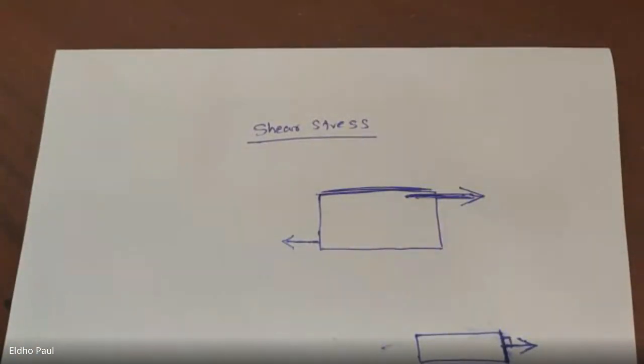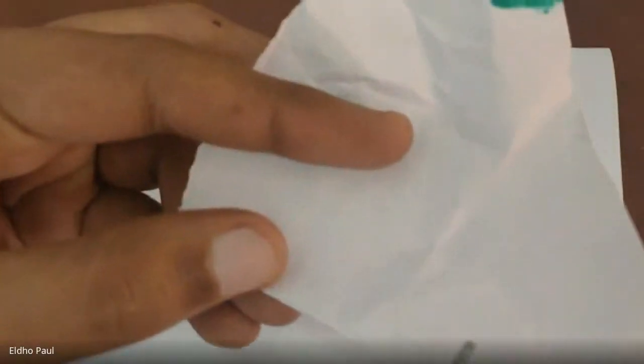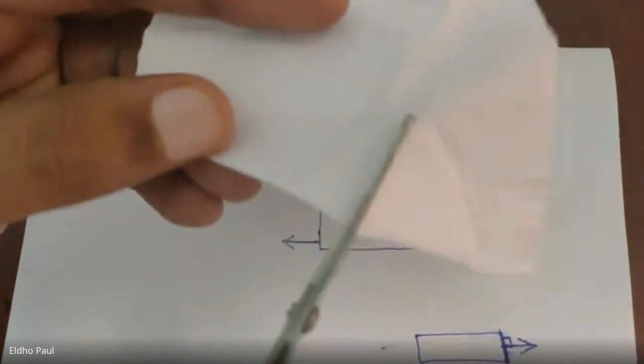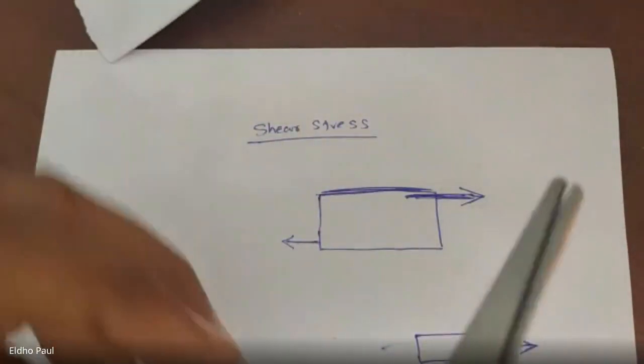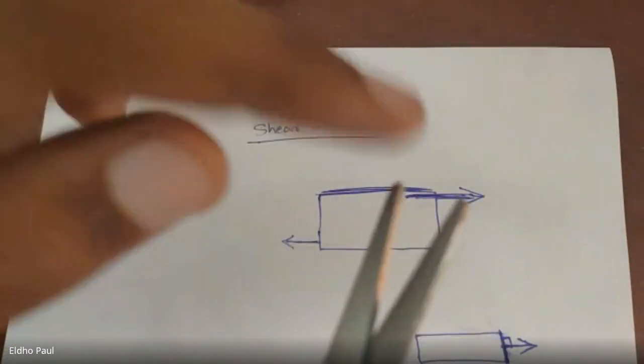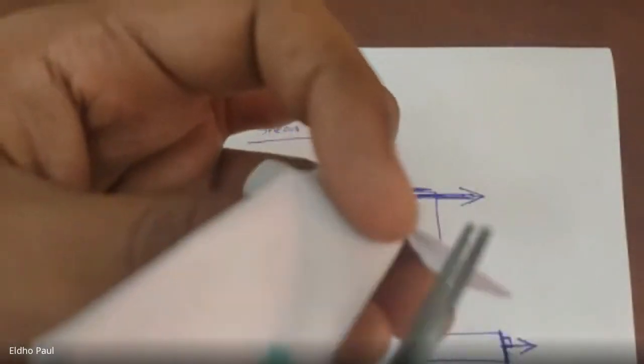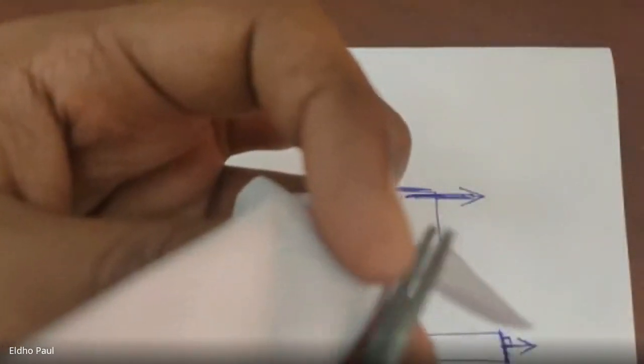For example, if you take a scissor, and if we cut this paper using scissor, so actually what happens? Inside, this is the cross section area.